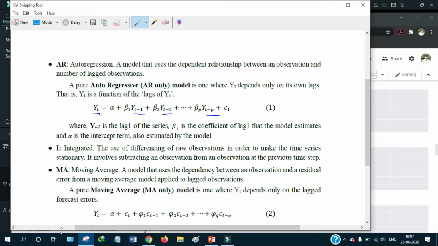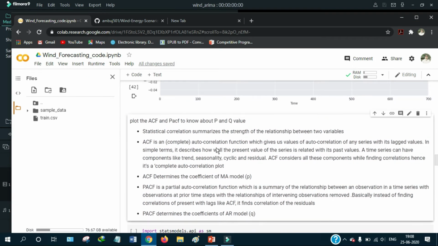Integration is used to make the data stationary by differencing, and the moving average model learns the linear relationship between the residual error, that is, between an observation and the forecasted observation in the previous time stamp. For example, Et-1 indicates the actual value of wind power at time t-1 minus the forecasted value of wind power at t-1. Because of these 3 models, our ARIMA model takes 3 parameters.